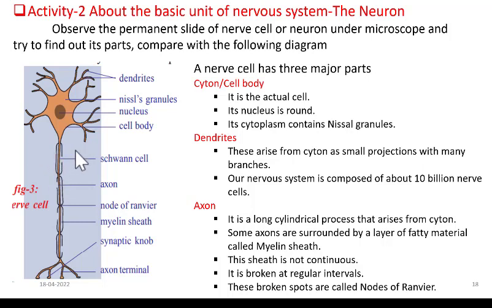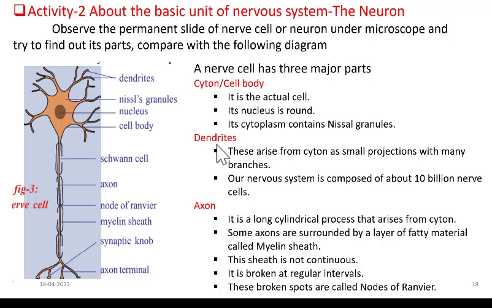Got it? And if you observe this fatty sheath, it is not continuous. At regular intervals it has breaks. And these broken points are called nodes of Ranvier. So the breaks present on the myelin sheath are called nodes of Ranvier. These are the structures that you can observe when you take the permanent slide of a nerve cell under the microscope. So what are the three parts?